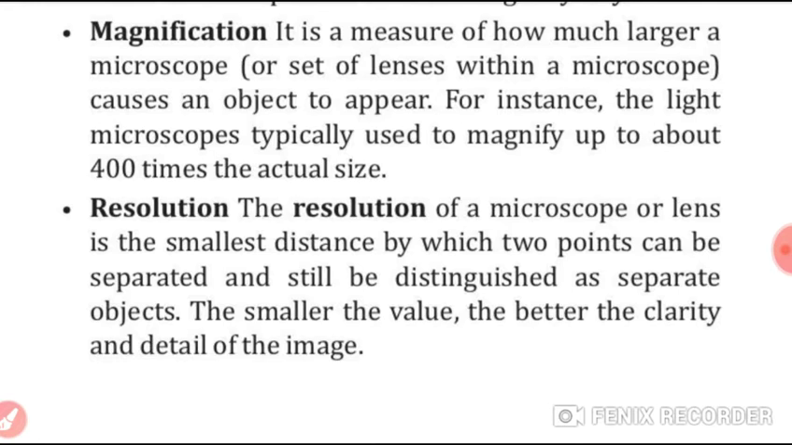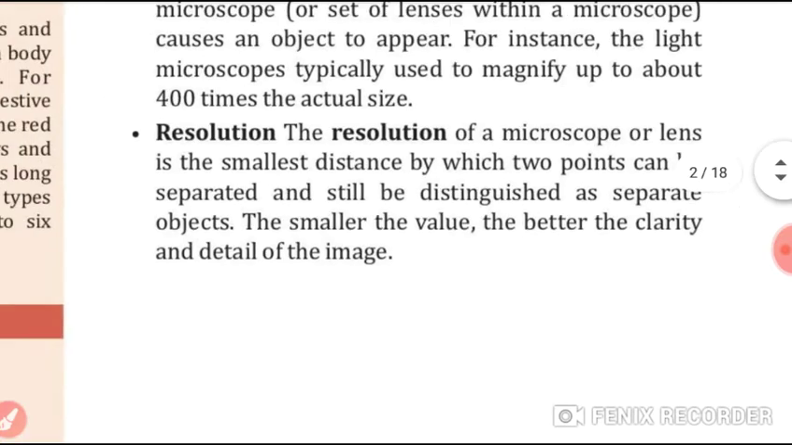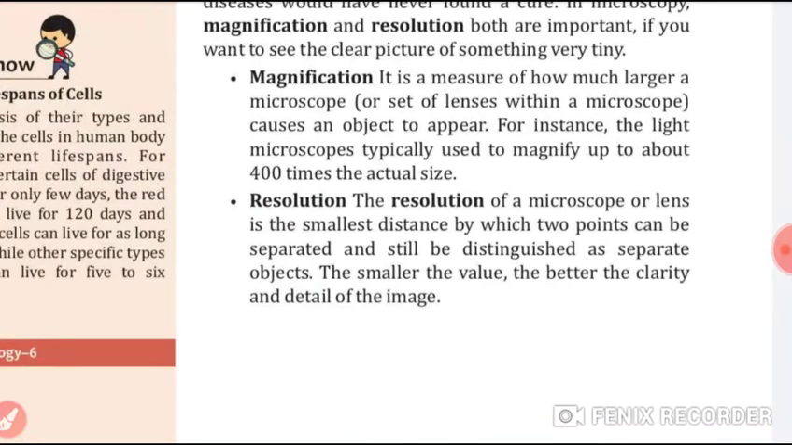Resolution: what is the resolution of a microscope or lens? It is the smallest distance by which two points can be separated and still be distinguished as separate objects. The smaller the value, the better the clarity and the detail of the image.